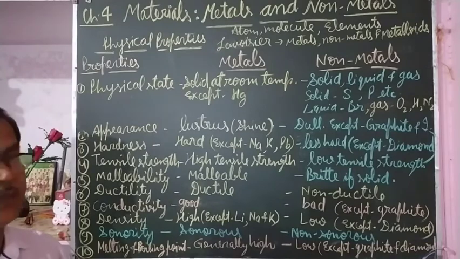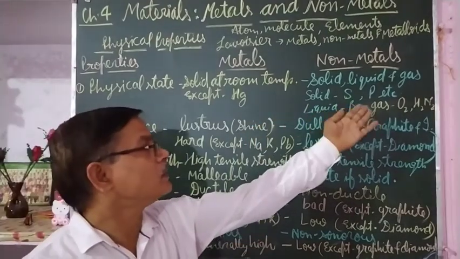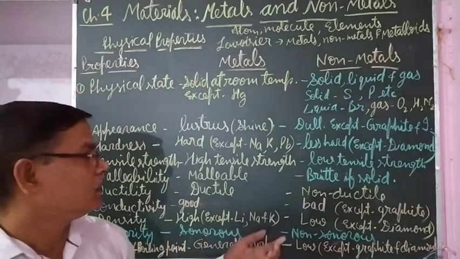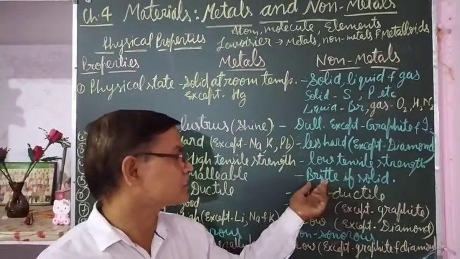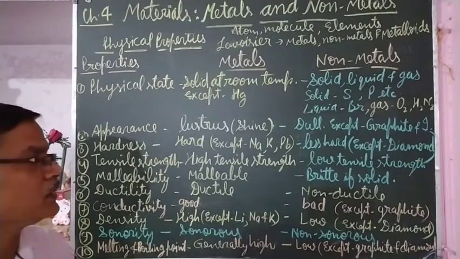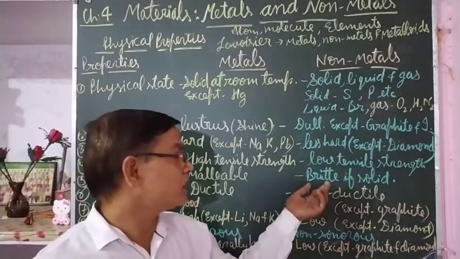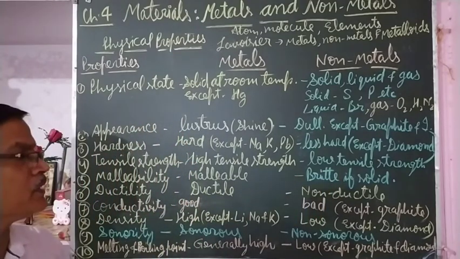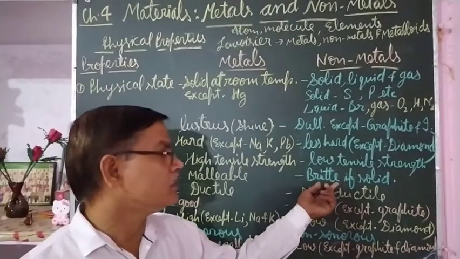If they are in gaseous or liquid state, then this does not apply, because they are already in liquid or gaseous state, so they cannot be beaten. But if they are in solid state and are beaten, they will break into pieces, they will not change into sheet. Means they are not malleable, they are brittle in nature.